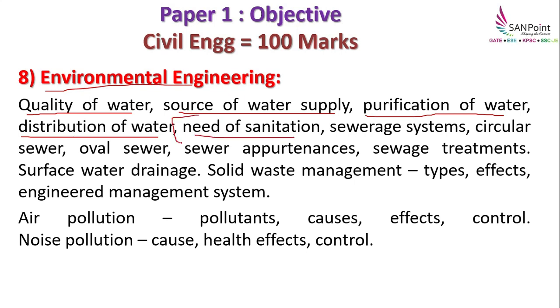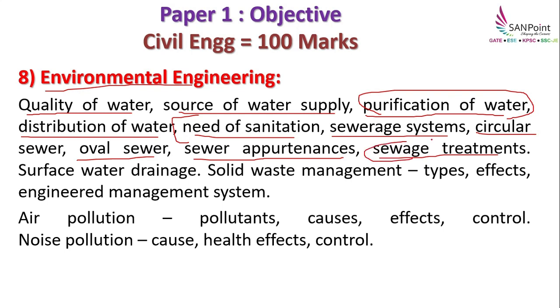So from here it comes your wastewater engineering. What is the need for the sanitation? Various sewerage systems, like it can be circular or oval shape, so how to design based on the discharge you will be calculating. And various sewer appurtenances which are required for the movement of the sewage and to prevent the blockage, you will be studying in detail, about treatment of the sewage, various steps involved in the treatment. So you can expect a lot of questions from this part and this part from environmental engineering actually.